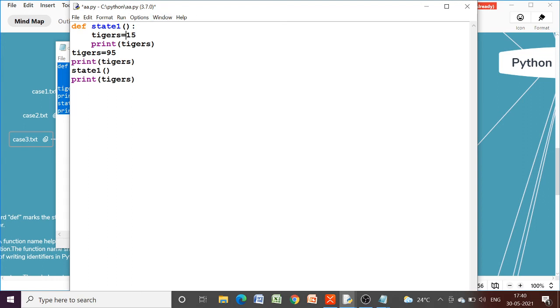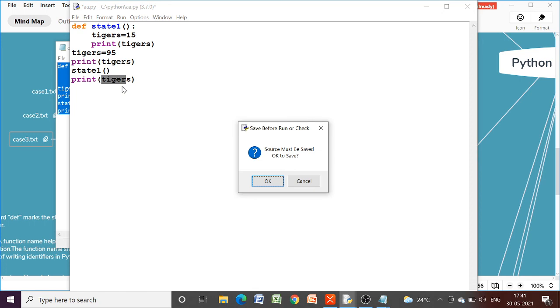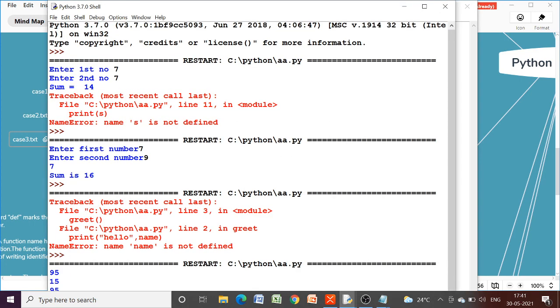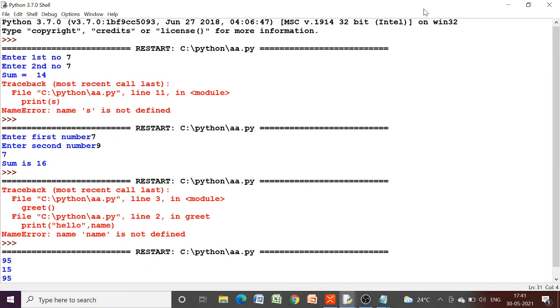Okay, so what do you think? What will be the output? The output will be, first here it will be 95, then we are calling this function, so it will give you 15 only, it will not give you 95. And again when you print this tiger, it will again give you 95. So our output will be 95, 15 and 95. Let us see. So here we are getting the output 95, 15 and 95.